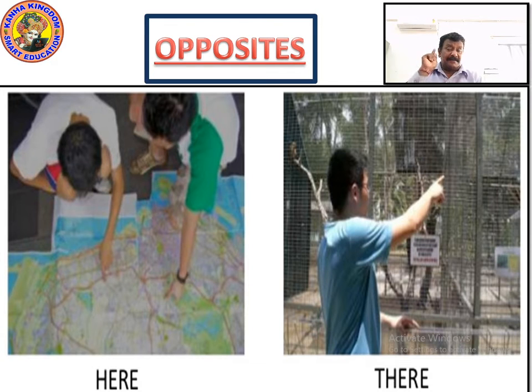They are looking or searching for something in the cage. In that cage, he is showing that something is there. Here, there. The opposite of here is there. Please write it down. The opposite of here is there. H-E-R-E here, T-H-E-R-E there. Please write it down.